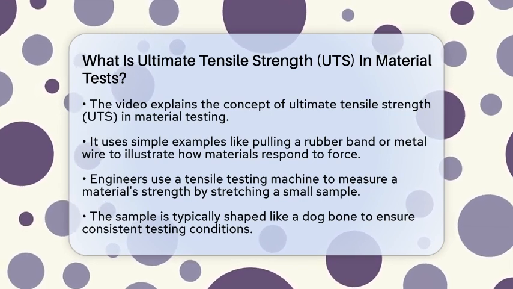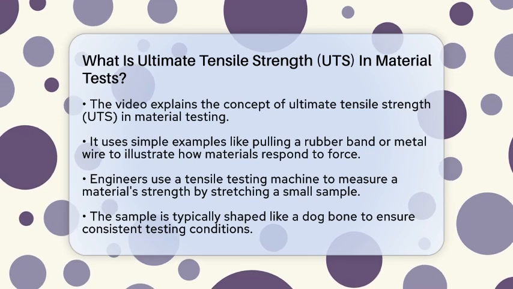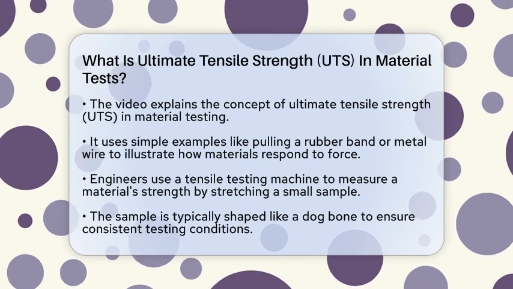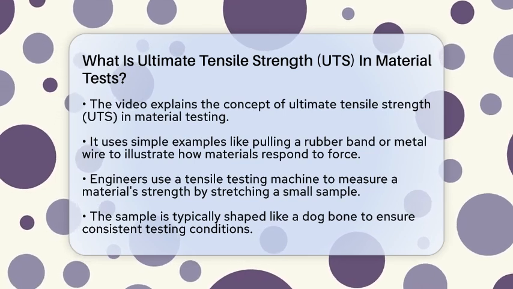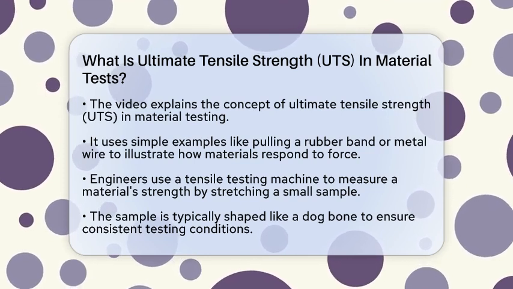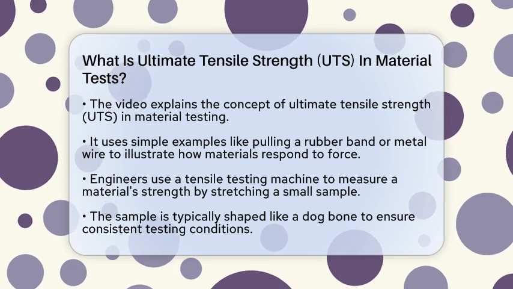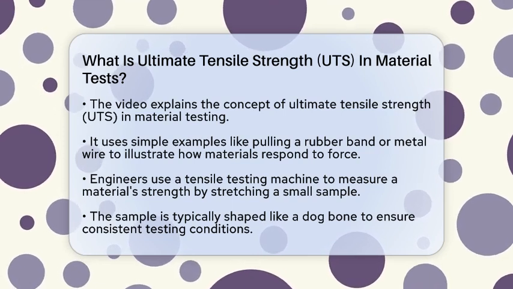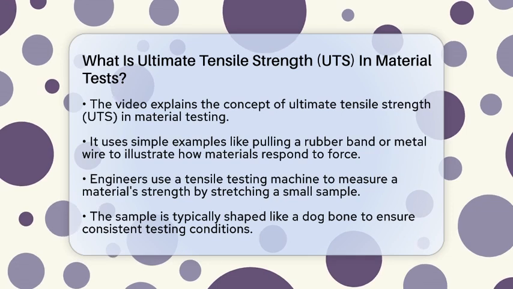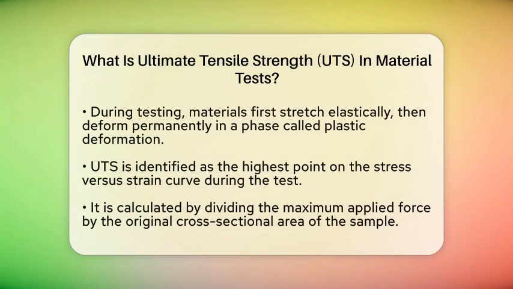design processes. When engineers test materials, they use a machine called a tensile testing machine. They take a small sample, often shaped like a dog bone, and slowly pull on it. As they do this, the material stretches and deforms. At first, it stretches elastically, meaning it can go back to its original shape if the force is released. But as the force increases, the material begins to deform permanently. This is called plastic deformation.